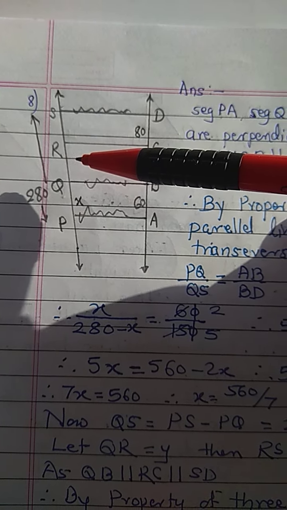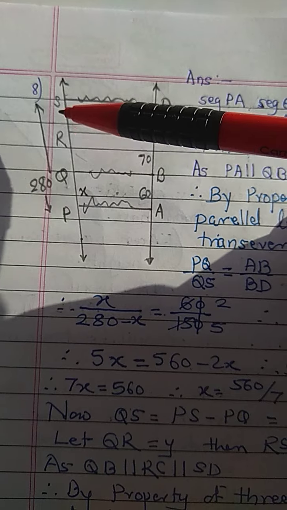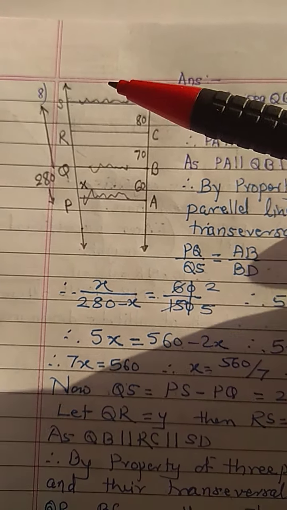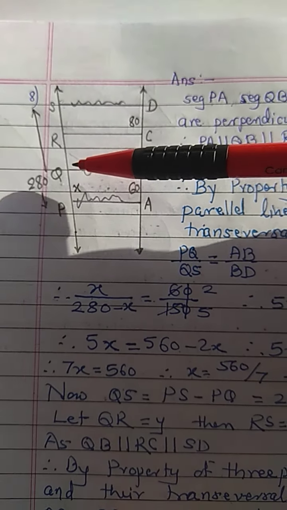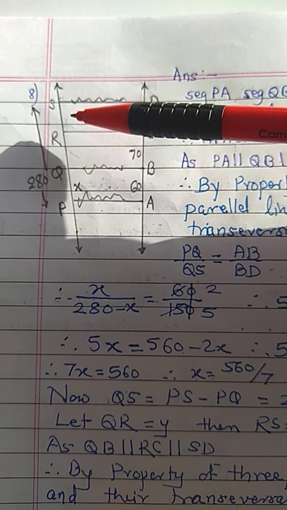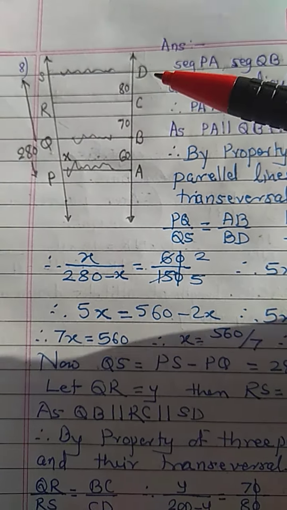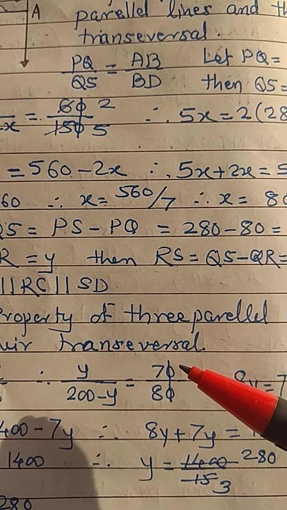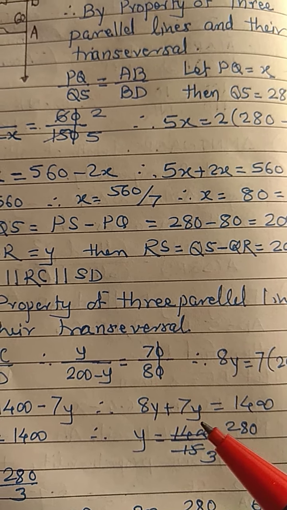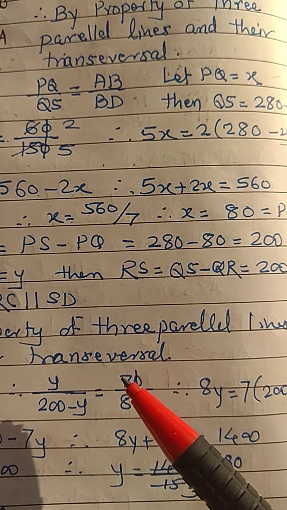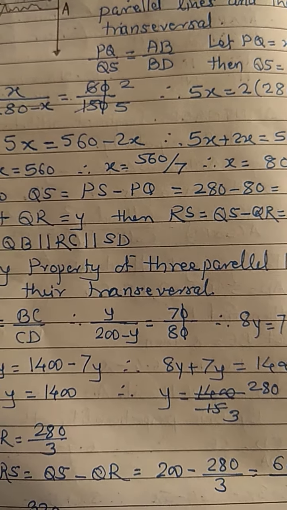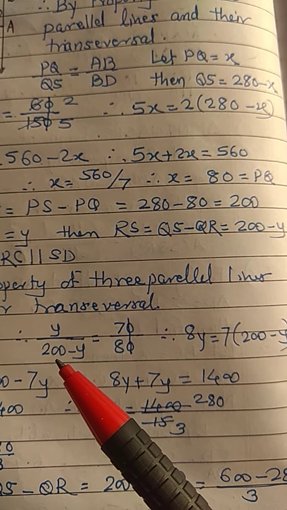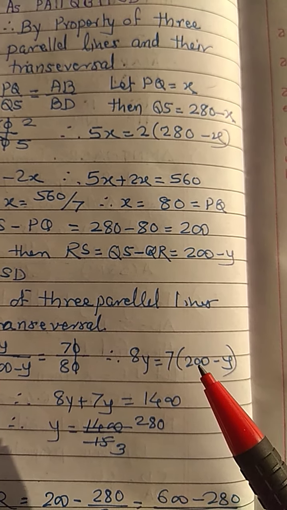If here 200, we will place here y, and then SR will become 200 minus y. So next we will write that three parallel lines are there. Y upon 200 minus y is equal to 70 upon 80. By cross multiplication, 8y is equal to 7 times 200 minus y.